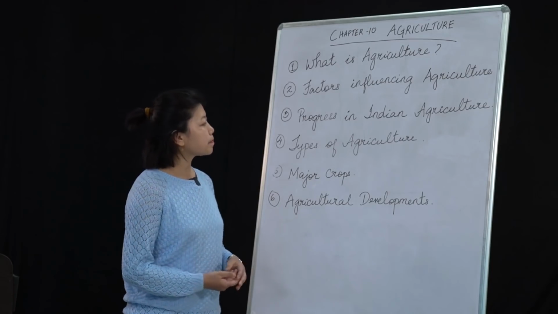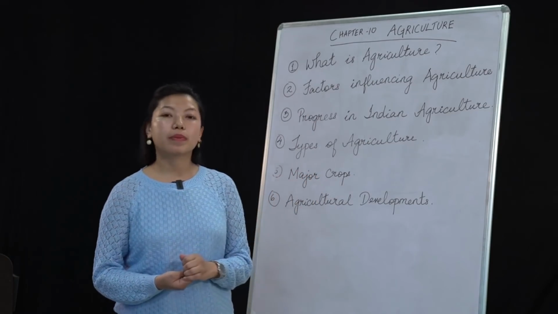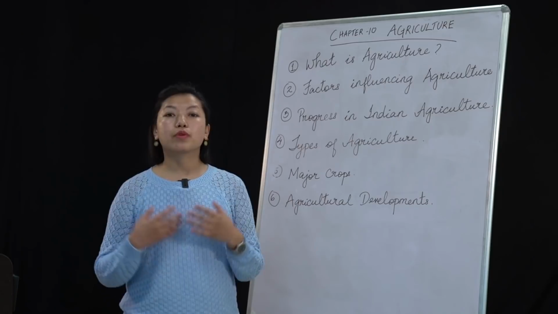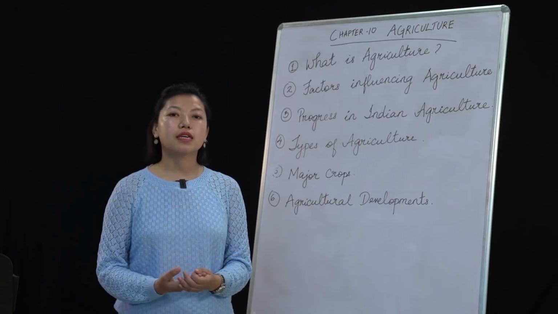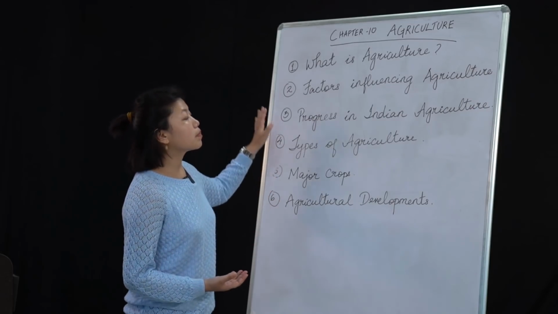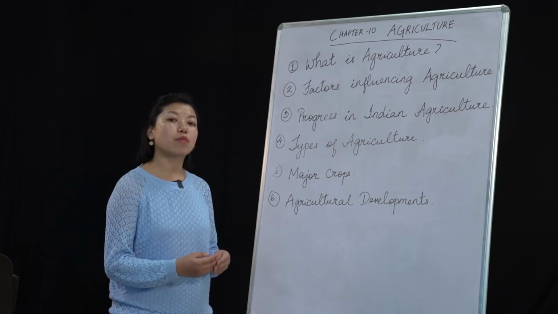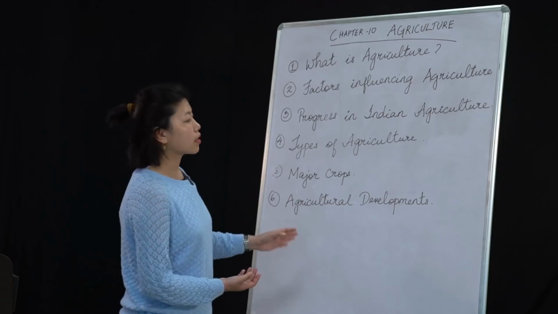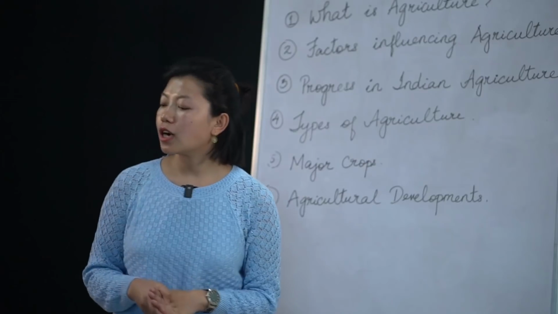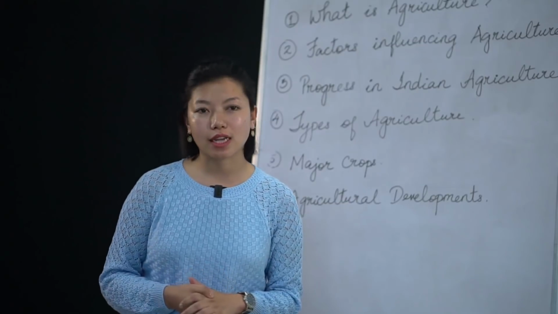Now, in this topic, agriculture, what you have learned is that there are so many agricultural programs that have been going around in our state or other parts of India, but we were not particular about any of this, right? But I'm sure after you have learned this lesson, you will be more interested to know about agriculture. It is said that about 70% of India's population is engaged in agriculture.